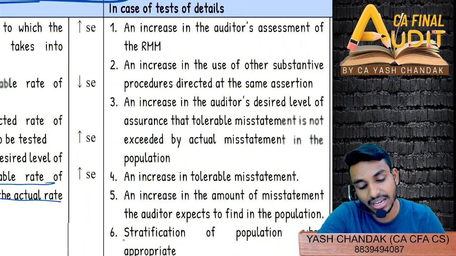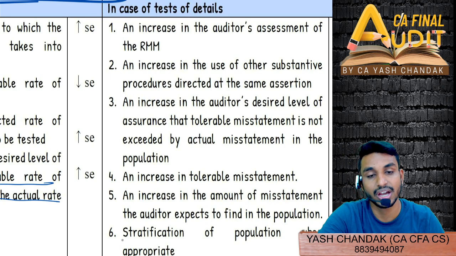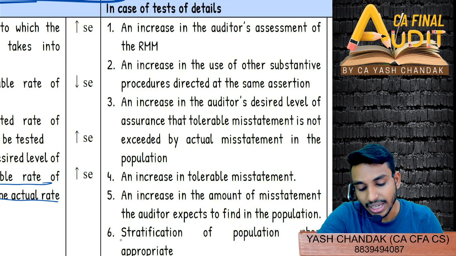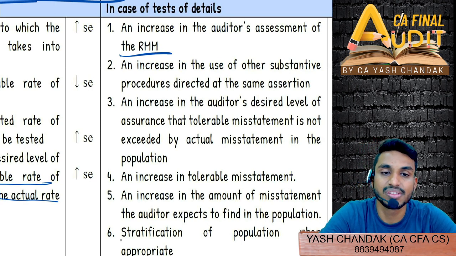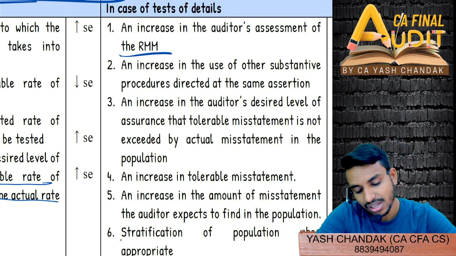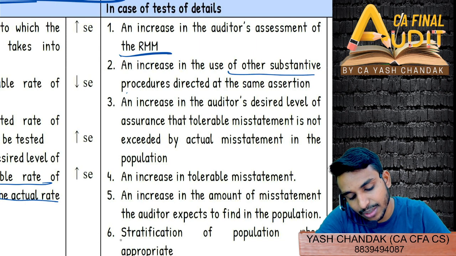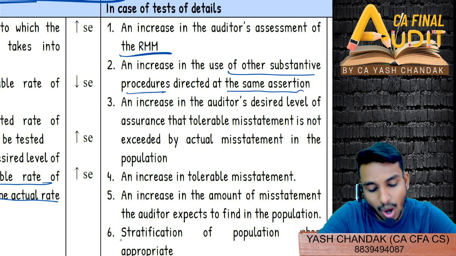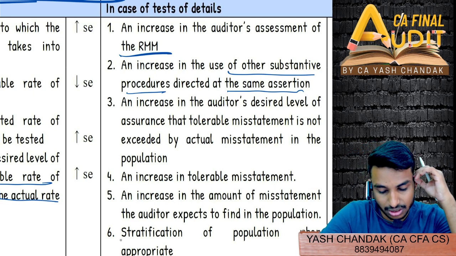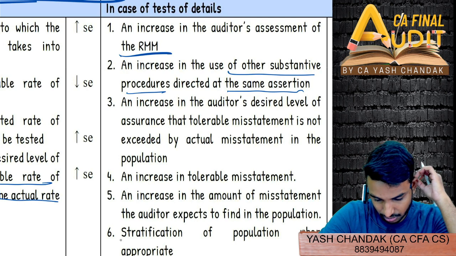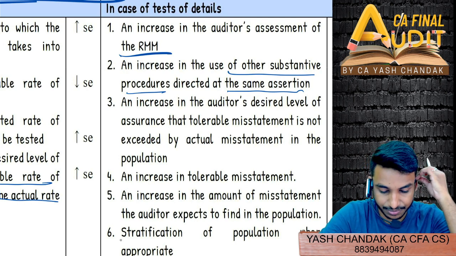Similarly, we can work out the other lines as well. An increase in the auditor's assessment of ROMM. So the ROMM assessment has increased, therefore sampling will increase, right? Similarly, increase in the use of other substantive procedures directed at the same assertion. Now they are saying that there is an increase in the use of other substantive procedures directed at the same assertion.